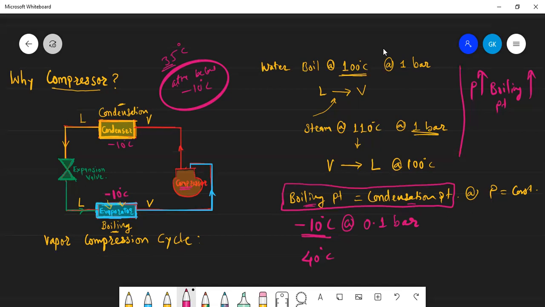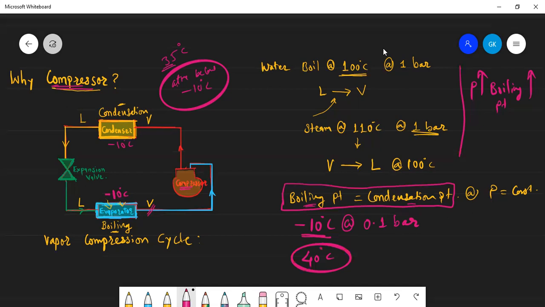Because a pump can't handle vapors. Pumps are used to lift liquid, meaning they can handle liquid only, not vapors. Even if they could handle vapors, efficiency would be very low. Therefore, we have to use the compressor. So that is why compressors are used. I hope you understood why compressors are used.